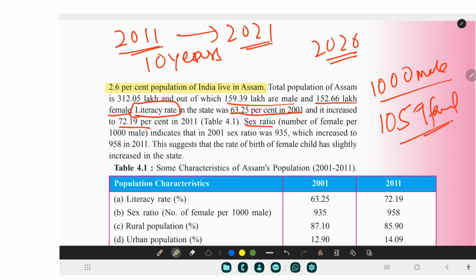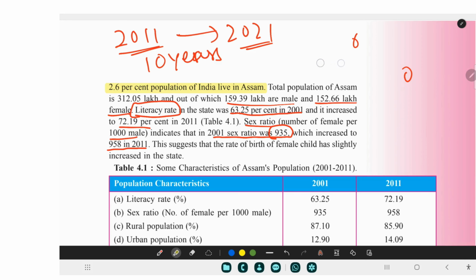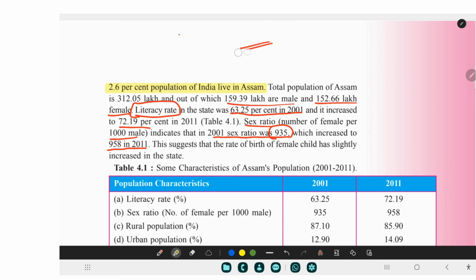Let's see in Assam what the data is here. Sex ratio per 1,000 males indicates that in 2001 the sex ratio was 935. Out of 1,000 males, how many females were there? There were 935, which has increased to 952 in 2011. So it is a good sign for us because there are more females. Why is this data important, or why does the government collect the sex ratio?